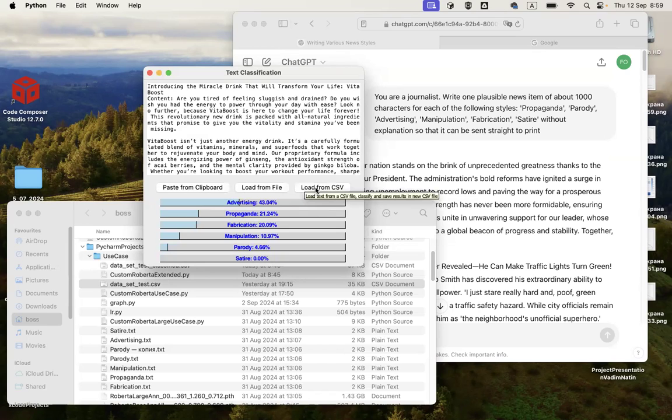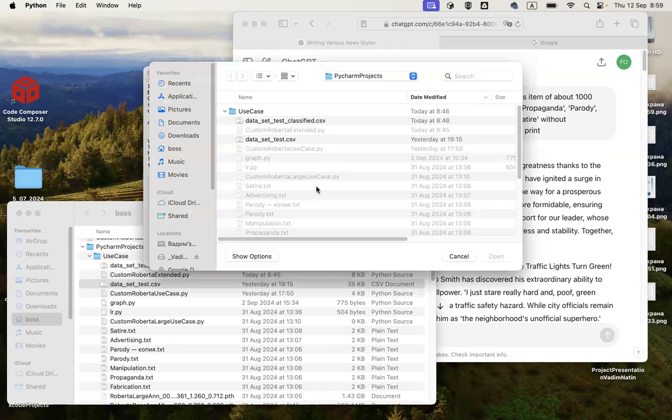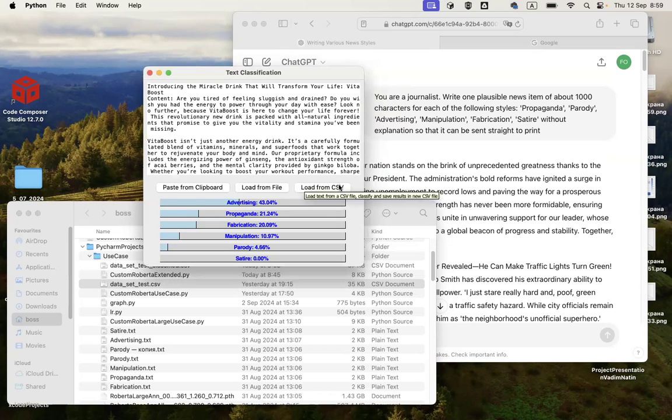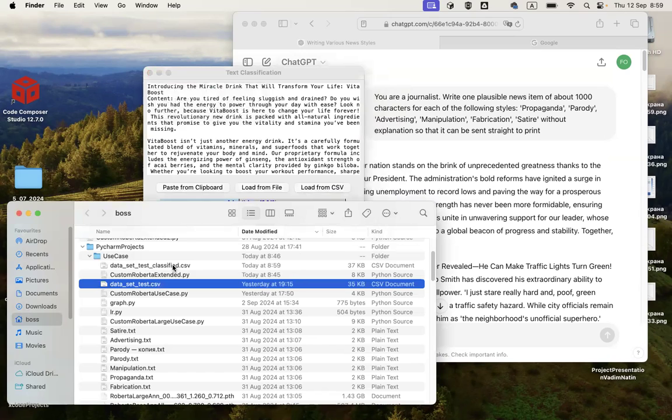If we take the load CSV option and load the file itself, then it creates a new file. We can see a new file that has these classifications, a test set classified.